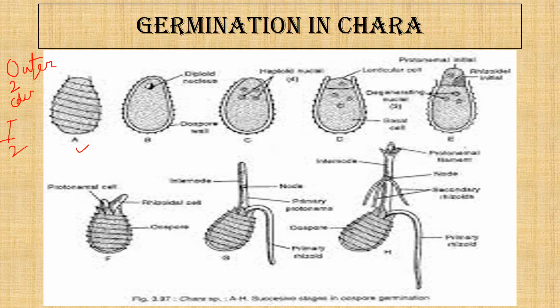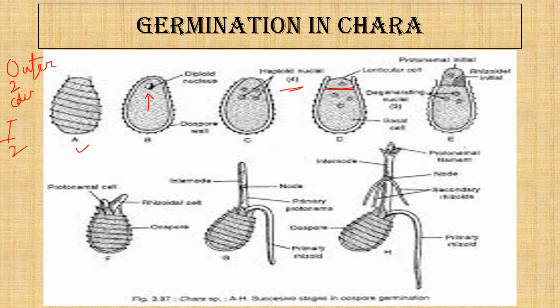As the oospore germinates, the nucleus moves upward, and then it divides meiotically, that is the reduction division, into 4 nuclei. And after the formation of 4 nuclei, a lateral split is seen.